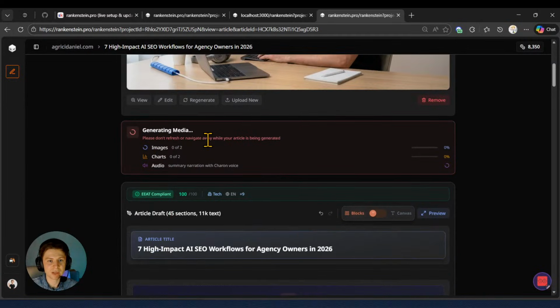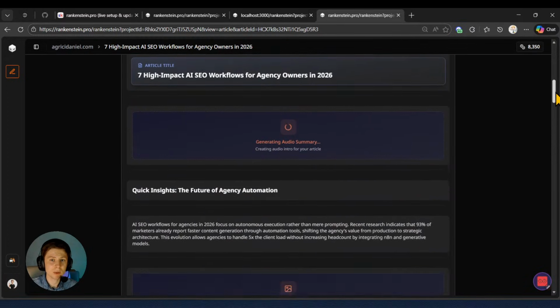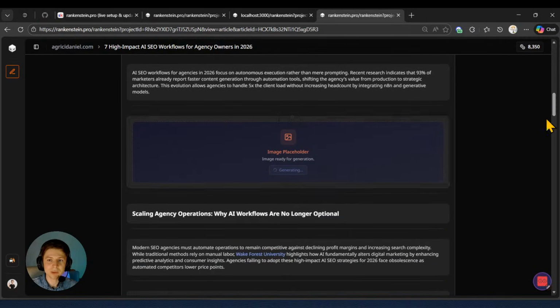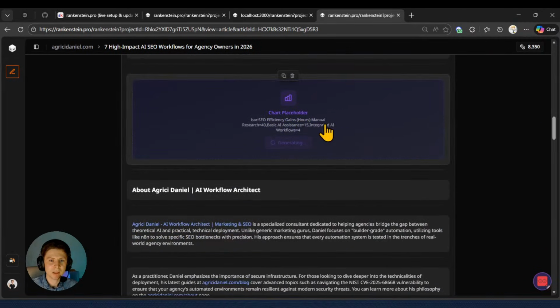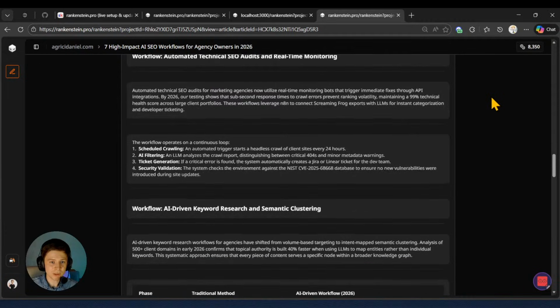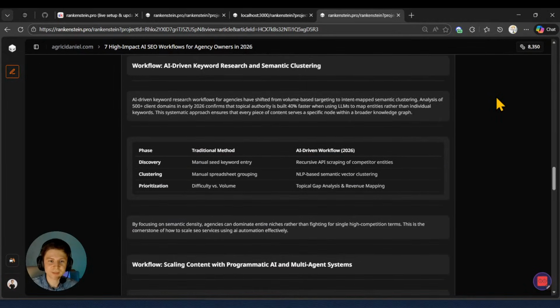Please don't refresh or navigate away while your article is being generated. Okay, so if I scroll down now, you can see that the audio summary is being generated right here. We're going down, the images are being generated right here. Here we have the graphs being generated. Going further down, we have also the overall blog, and also with relevant structure, we have tables.